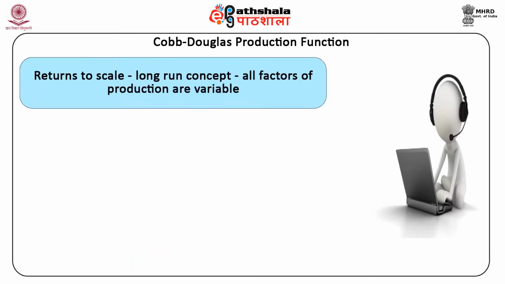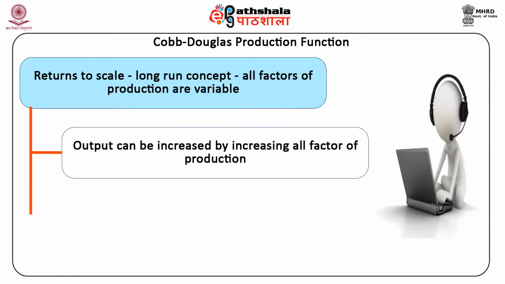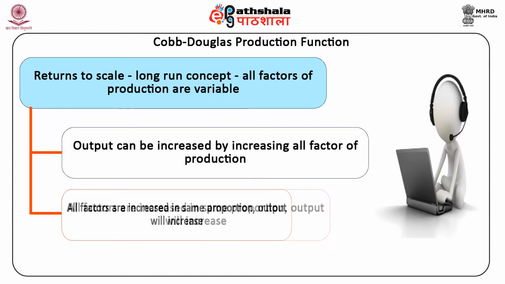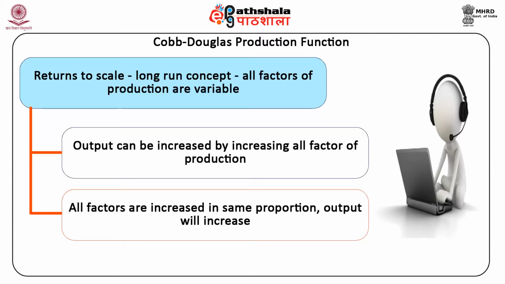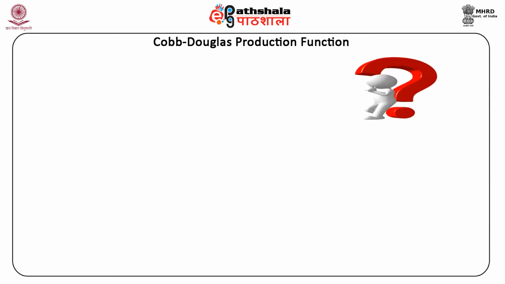Now we study returns to scale. Returns to scale is a long run concept when all the factors of production are variable. In the long run, output can be increased by increasing all the factors of production. An increase in scale means that all factors are increased in the same proportion. Output will increase, but the increase may be at an increasing rate, at a constant rate, or at a decreasing rate. Let us now discuss the three situations of returns to scale.